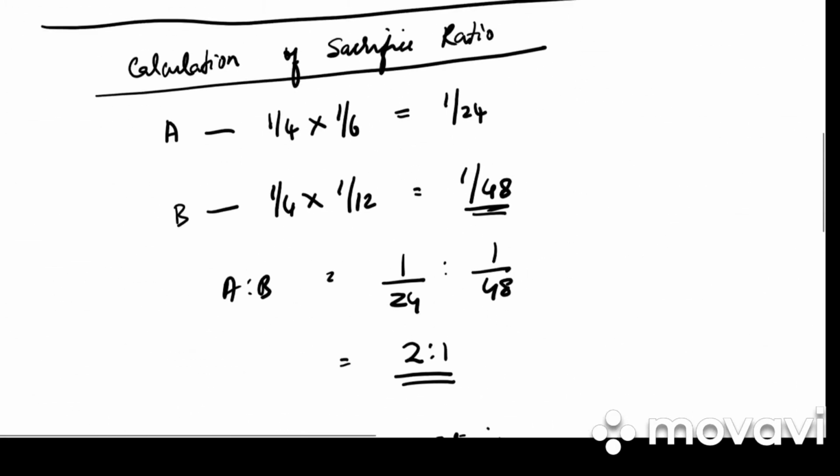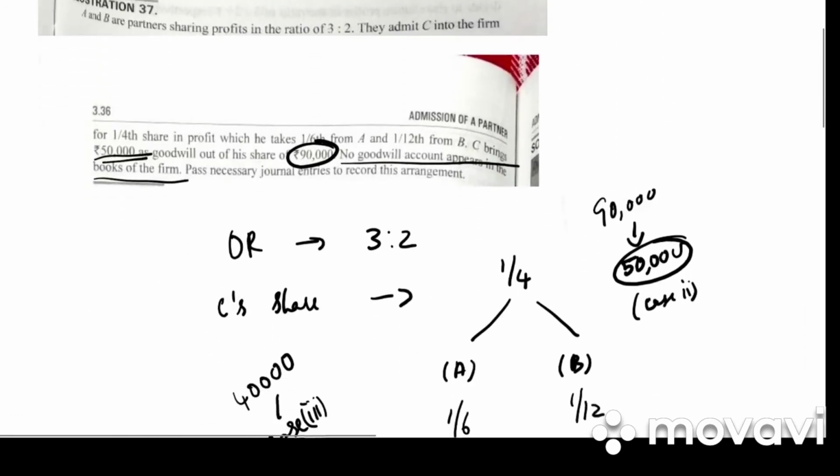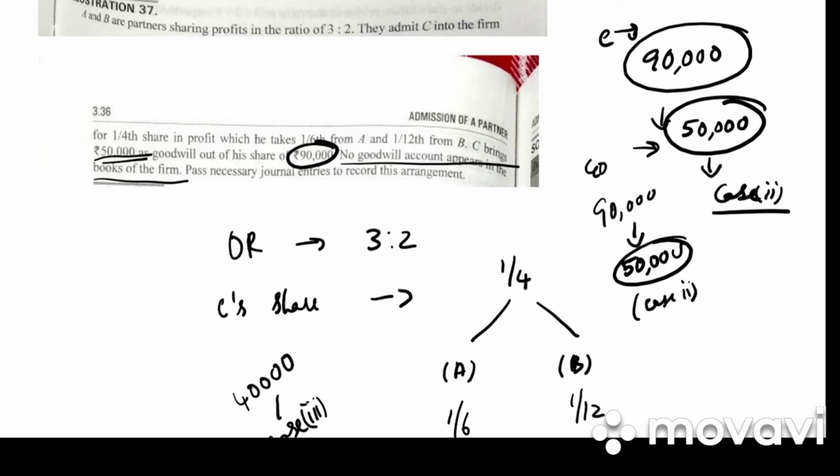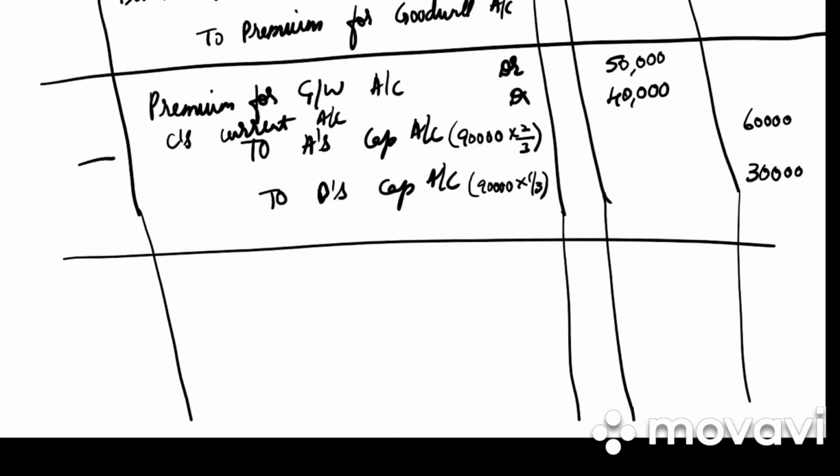Clear? This is a different kind of sum where out of 90,000, C का goodwill कितना था, 90,000, but he brought only 50,000 as cash. So brought in by cash is case number 2, and what is not brought in by cash becomes case number 3. So 50,000 होगा case number 2 and 40,000 will be case 3. That is the reason we have passed a combined entry. Clear?